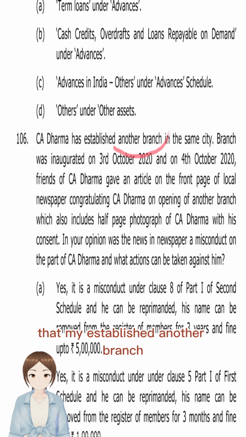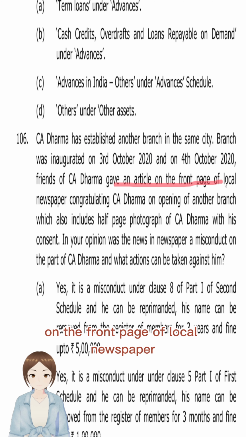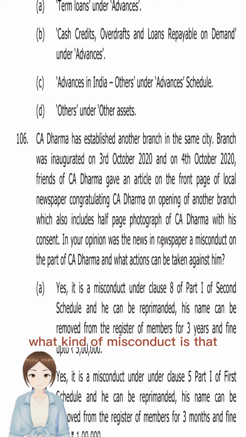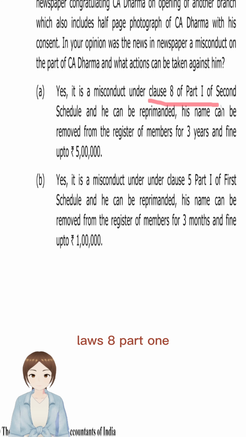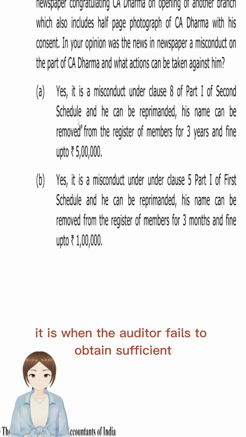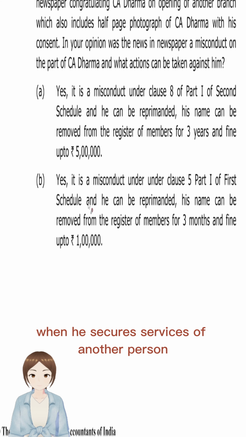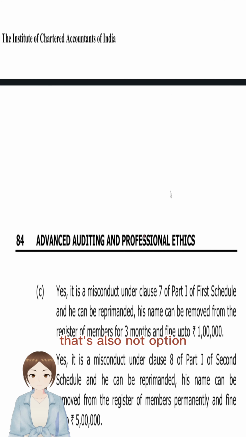A. Dharma established another branch and he gave an article on the front page of a local newspaper on the occasion of the opening of that branch. What kind of misconduct is that? Under which clause would it come? Clause 8, Part 1, Second Schedule? No, that is when the auditor fails to obtain sufficient and appropriate audit evidence. Is it Clause 5, Part 1, First Schedule? No, that is when he secures services of another person who is other than an employee or his partner or not a chartered accountant. So that's also not option B.